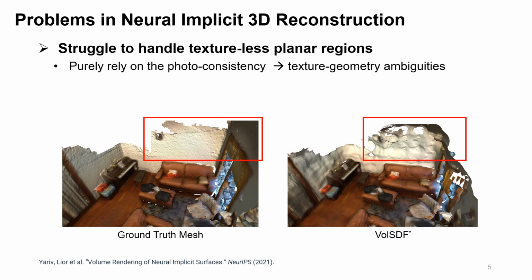However, these methods struggle to handle textureless planar regions that widely exist in indoor scenes. This is because they purely rely on photo consistency to reconstruct the scene, which leads to texture-geometry ambiguities since there are different plausible interpretations to satisfy this objective.